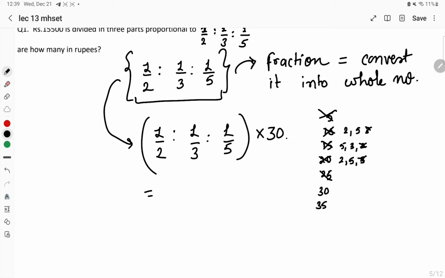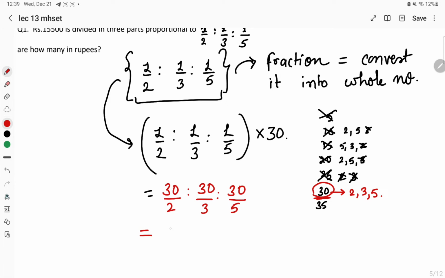Similarly 25 comes in the table of 5. Other than that, it doesn't come in the table of 2 nor in the table of 3. So this can't be the number. Finally 30 is a number which comes in the table of 2 as well as in the table of 3 as well as in the table of 5. So multiply 30 with this particular fraction so that it will convert it into the whole number. So 30 upon 2 is to 30 upon 3 is to 30 upon 5.